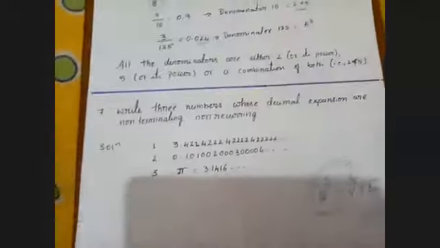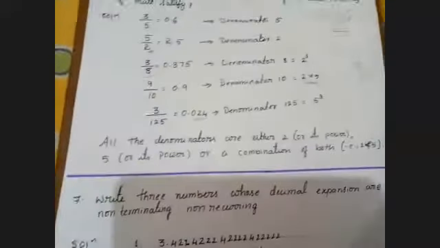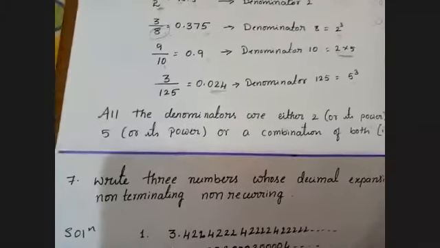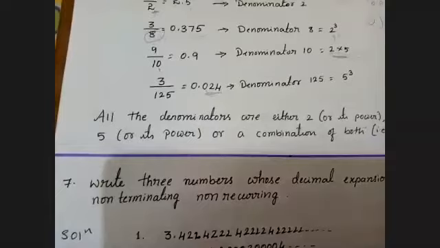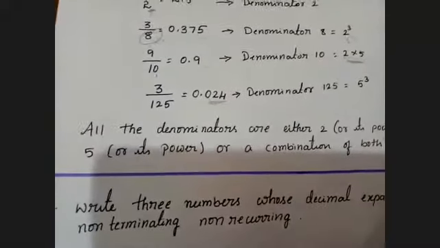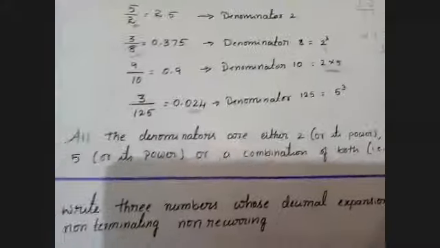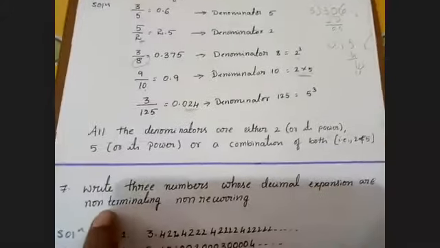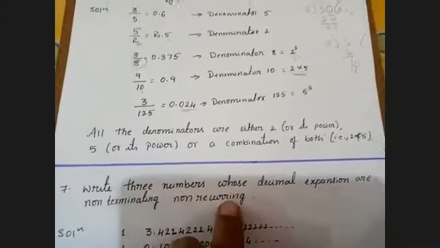Non-terminating means the remainder will never be zero. Non-recurring means not repeating. Non-terminating, non-recurring means the remainder will not get zero and the number also will not repeat at all. That is the meaning of non-terminating and non-recurring.